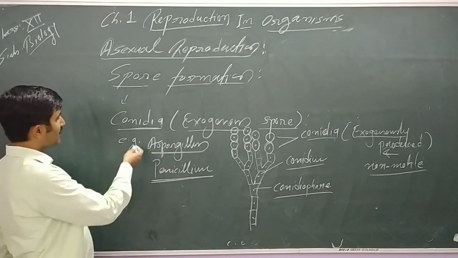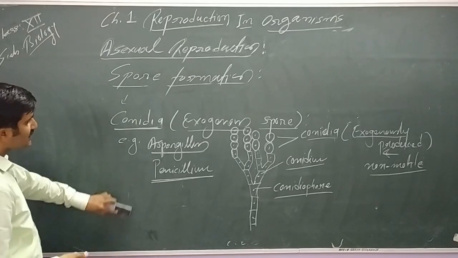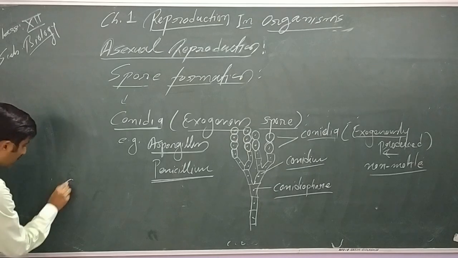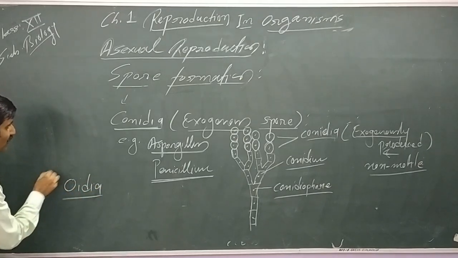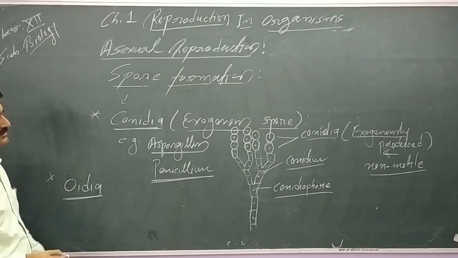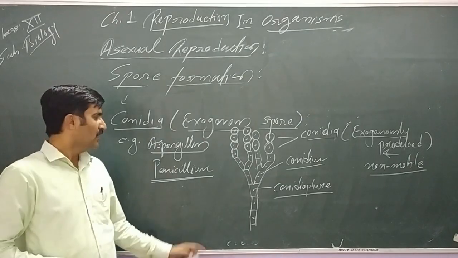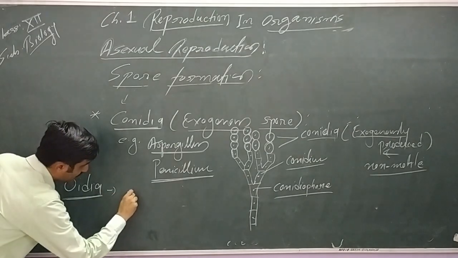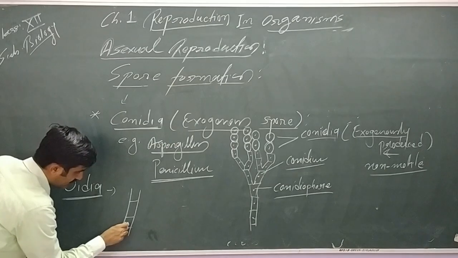So another type, conidia, is more important. One more type of exogenous spores are oidia, but oidia are not so important for us. It is not there in your NCERT, but still we can have some idea about oidia. These spores are similar to conidia, but these are produced on unbranched hyphae.